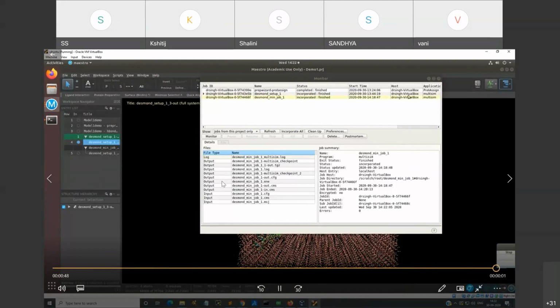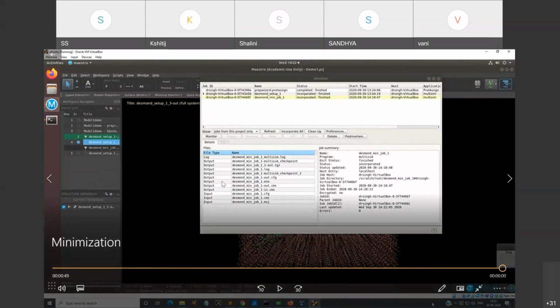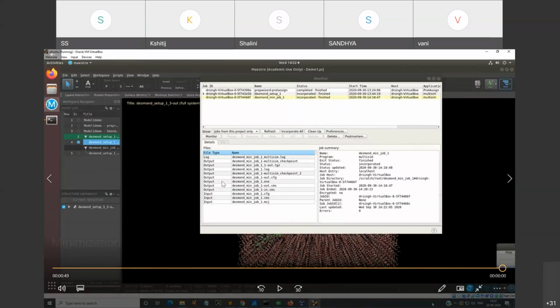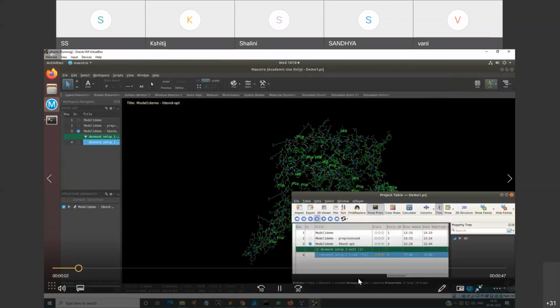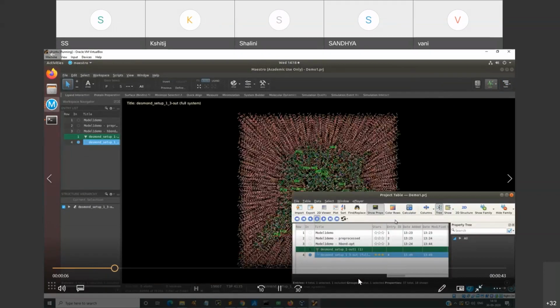So if you want minimization for 10, 100,000 steps, accordingly you have to provide it in your condition. So this again we will see: you have the loading from the Windows project table, you have your system buildup which we have already saved.